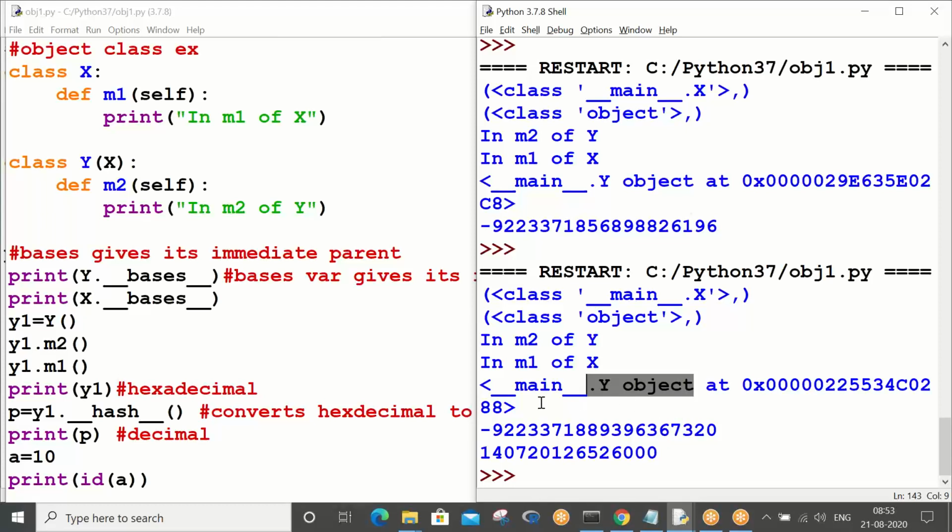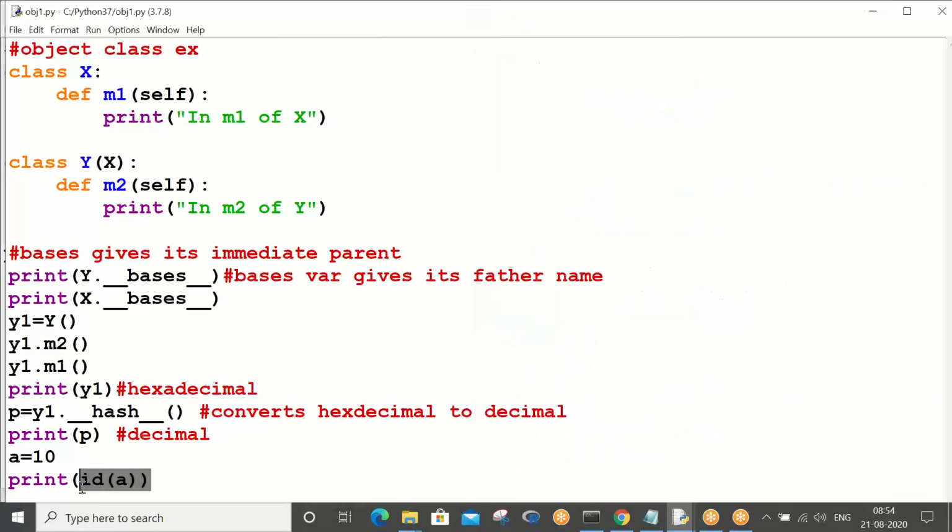The point I am trying to make you understand is that for every predefined class we have seen till now, the hash method gets internally executed, and that gets converted into decimal form. So by default the interpreter puts the indirect address in hexadecimal form, and the object class hash method gets executed internally, and the hexadecimal form gets converted into decimal form, and that's the reason you are seeing it in decimal form.